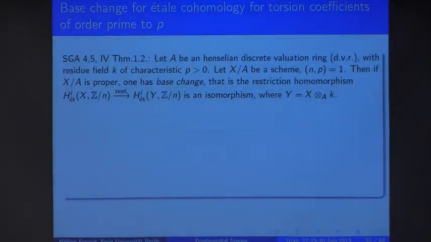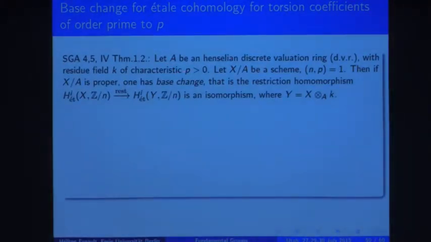So the theorem says that if A is a Henselian discrete valuation ring, which we abbreviate by DVR, with residue field K of characteristic p, and if X over A is a scheme, N prime to p, if X over A is proper, then one has base change, which means that the restriction homomorphism